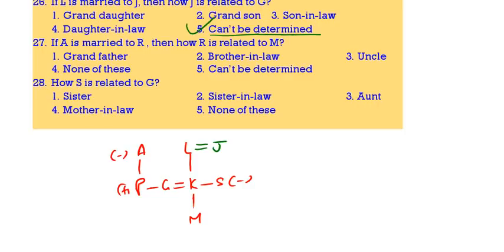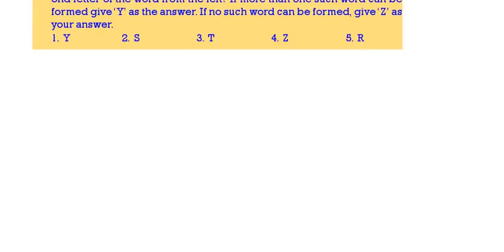Then if A is married to R, how is R related to M? That is grandfather. Then how is S related to G? Sister-in-law will come. 2 is the correct answer. Next, 29 to 30.